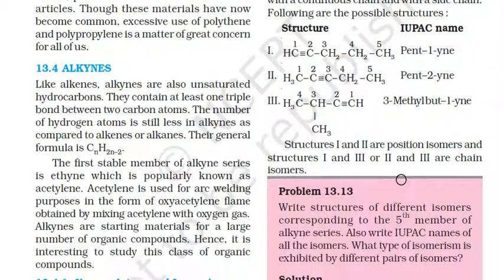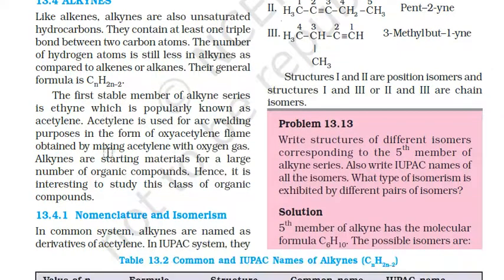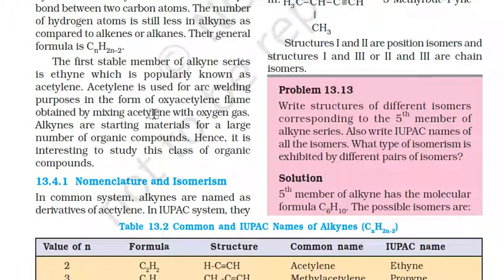Next is the alkynes. Alkynes are also unsaturated compounds, unsaturated hydrocarbons. They contain at least one triple bond between two carbon atoms. The number of hydrogens is still less in alkynes as compared to that of the alkenes and alkanes. Their general formula is CnH2n-2. The first stable member of the alkyne series is ethyne, which is popularly known as acetylene.